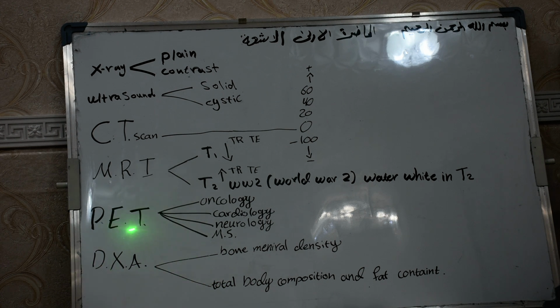The last one is the DEXA. DEXA we use for bone mineral density and for total body composition and fat content.